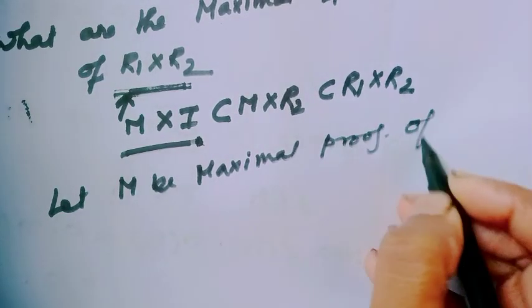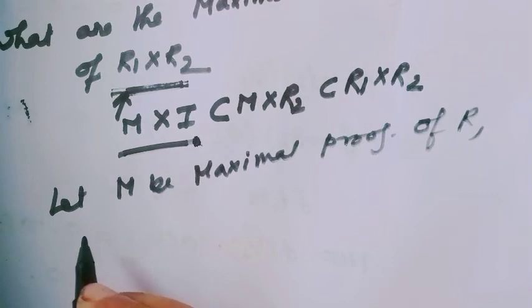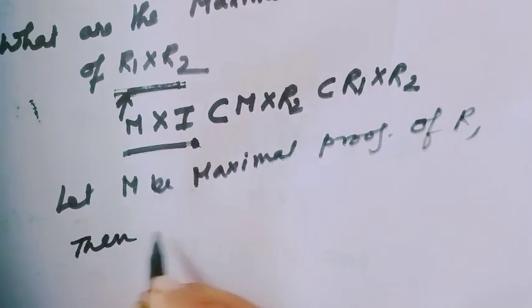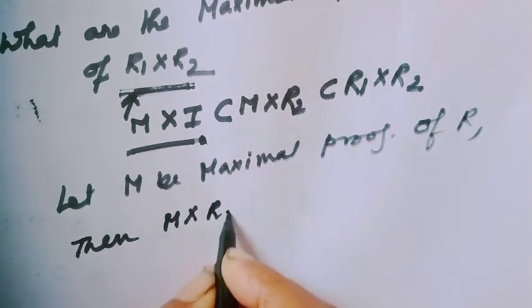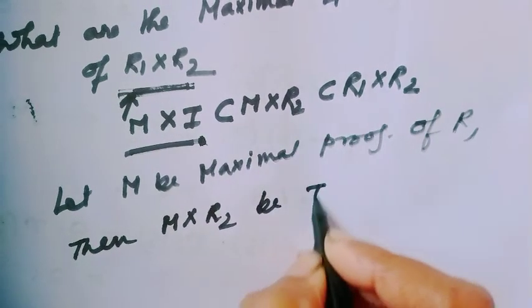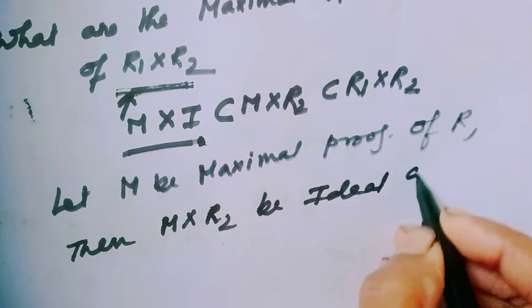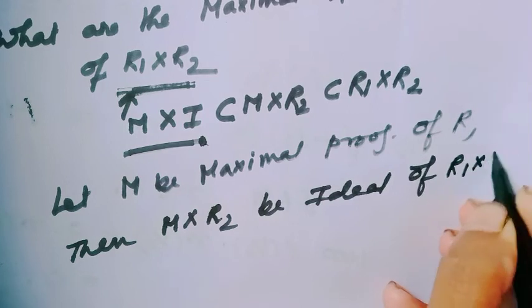Let M be a maximal ideal of R1. Then obviously M cross R2 is an ideal of R1 cross R2.